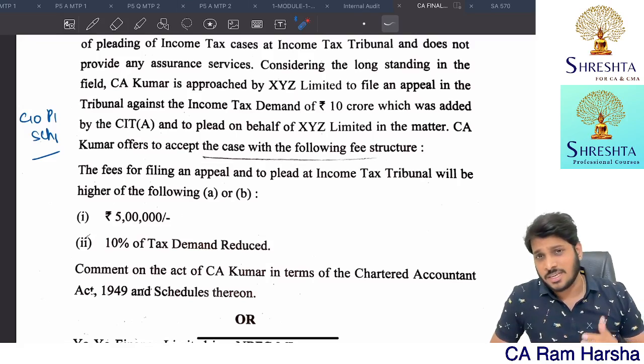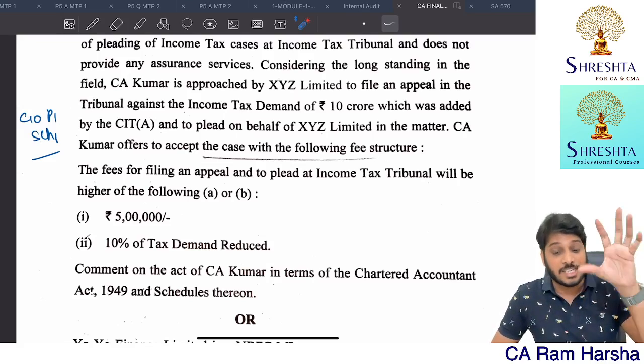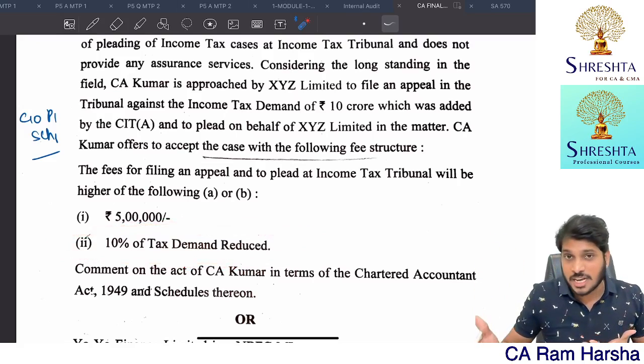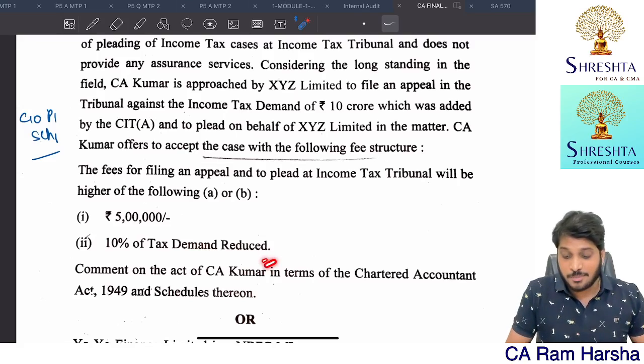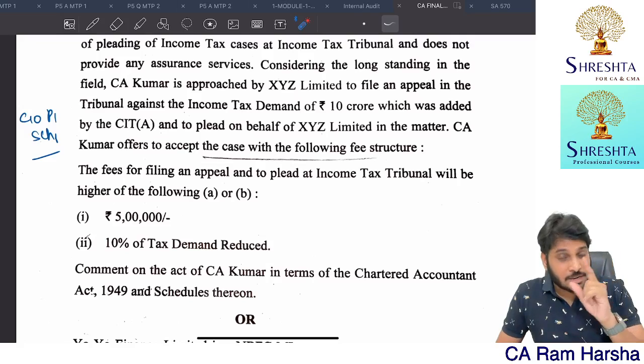A CA is not permitted to accept fees as a percentage of profit or a percentage of something else, or on a contingent basis. This is actually a contingent basis, because how much tax will be reduced, we don't know. Since some contingency is involved, obviously he is guilty. He's deemed to be guilty of professional misconduct.